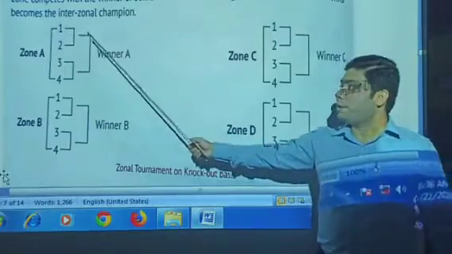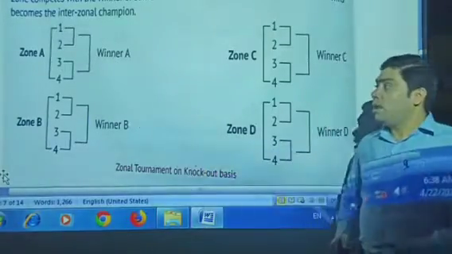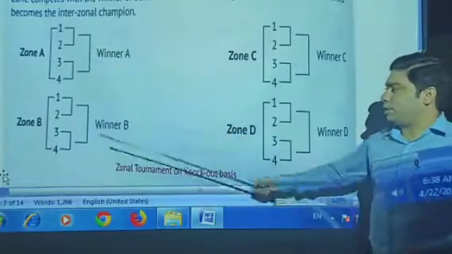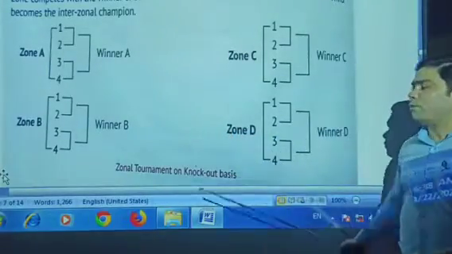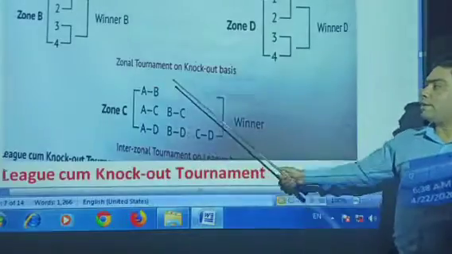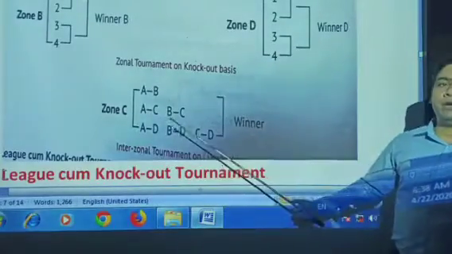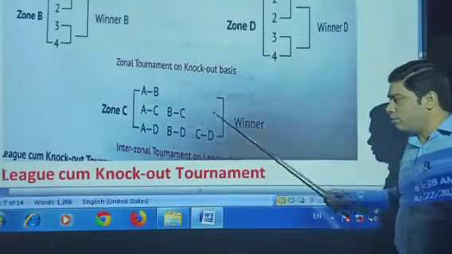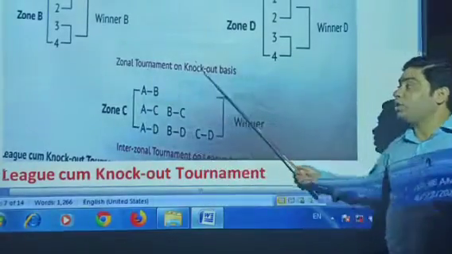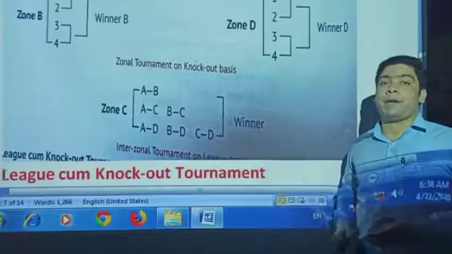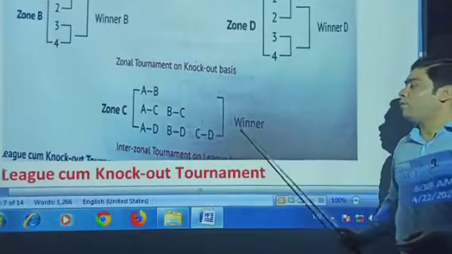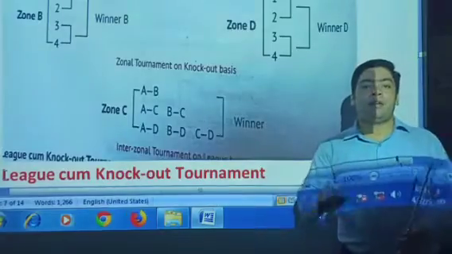The team that wins becomes the inter-zonal champion. Now let's see, this is the knockout basis procedure. So the 4 teams A, B, C, D will win, and they come into the inter-zonal league. Let's check it out. It is actually the league tournament between the winners of zones A, B, C, D, and one becomes the winner in the manner of a league.